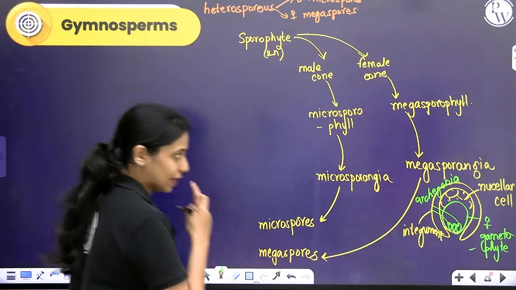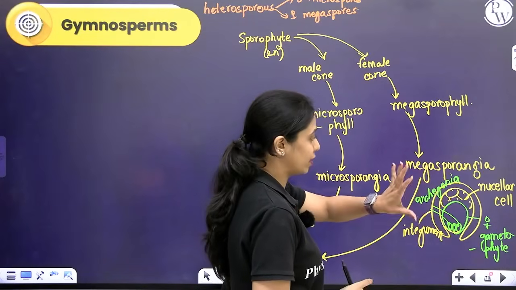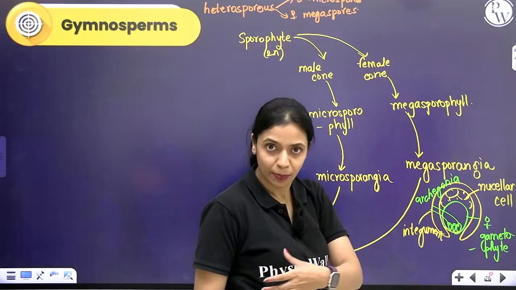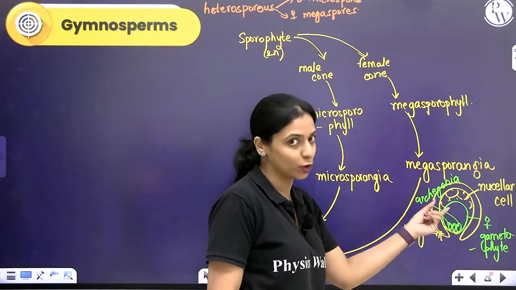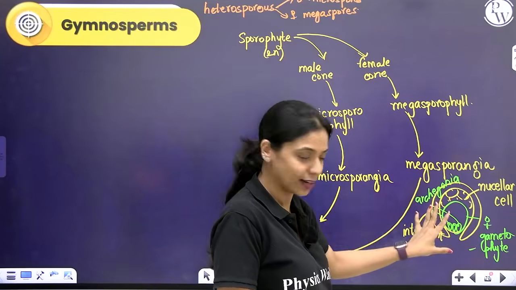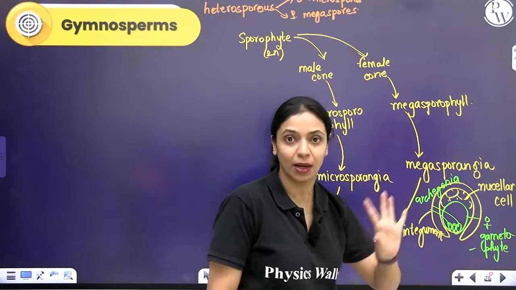Okay. Now this megasporangia or the ovule will not be released. The megaspore will not be released. The megagametophyte or the female gametophyte will not be released. It is retained by the parent sporophytic plant body itself. This is what will eventually become the seed.